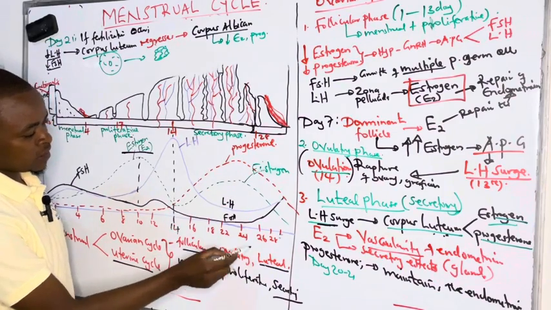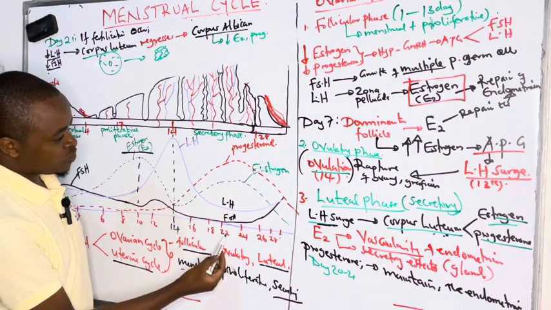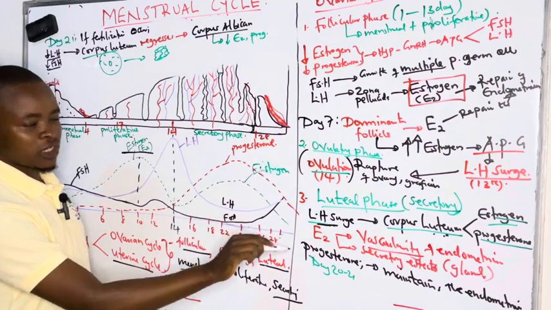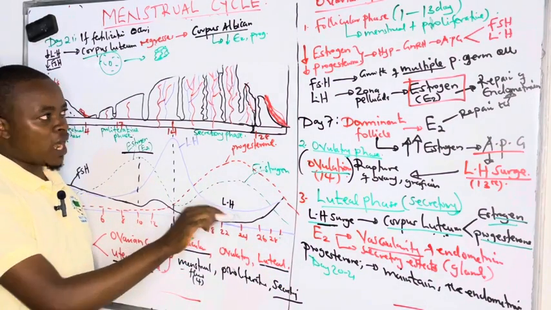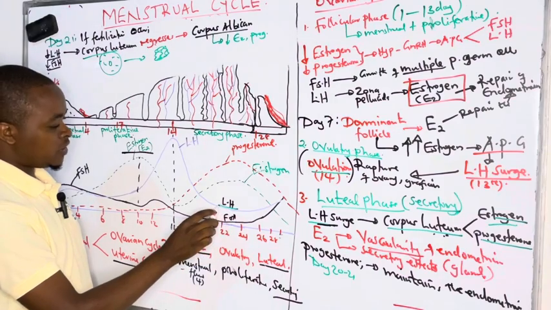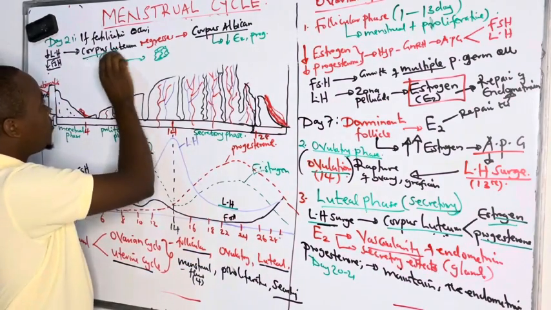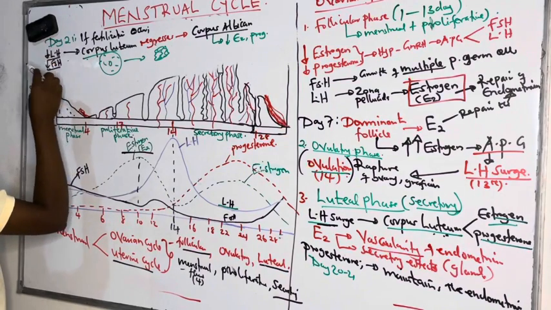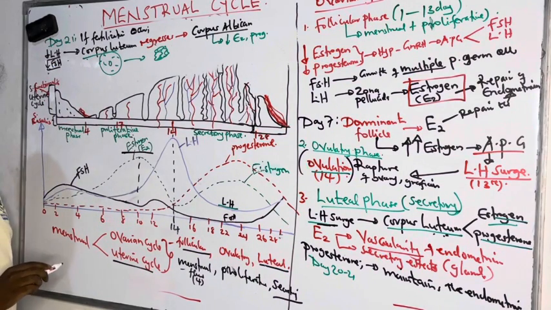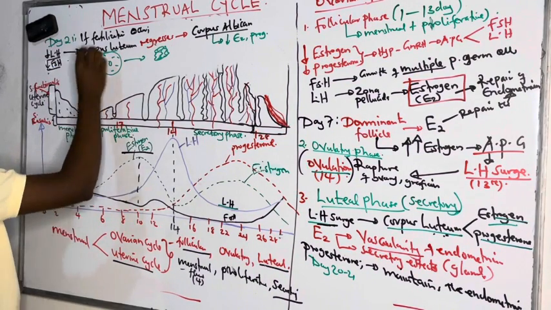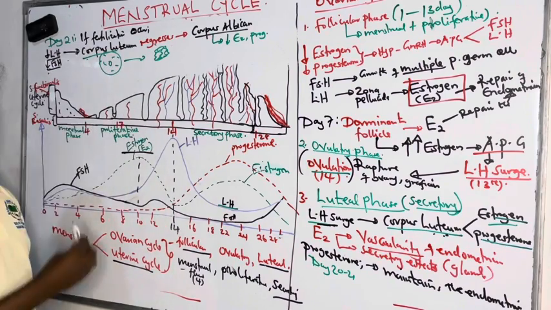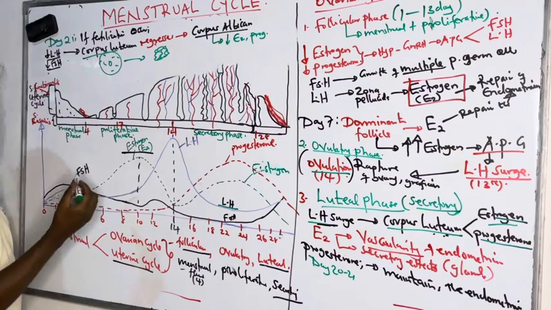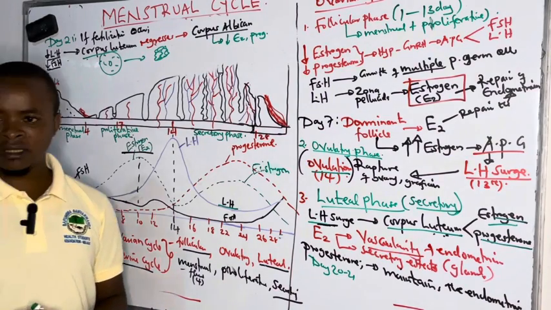And that's why we are seeing that by day 22 to day 26, progesterone and estrogen are reducing drastically. Why? Because there was no LH to continue supporting the growth of the corpus luteum. But if fertilization occurs, we see the placenta taking up the role of producing luteinizing hormone. So the corpus luteum continues to support as the placenta comes in. But if fertilization occurs before the placenta comes in, there is HCG.